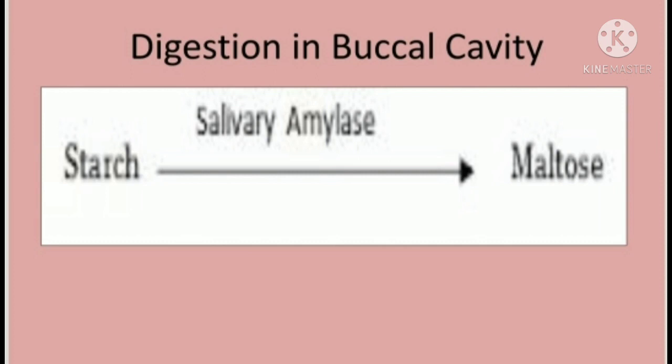Now moving on, here we will discuss the content of saliva. Saliva contains 98% water and 2% other constituents. Now what are these other constituents? The other constituents are electrolytes and digestive enzymes. The 2% of saliva contains electrolytes and digestive enzymes.